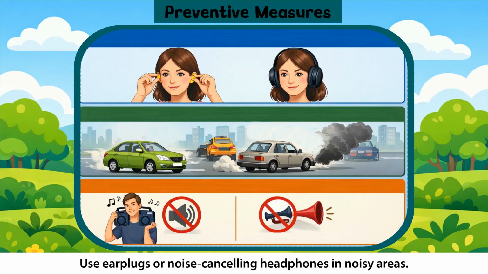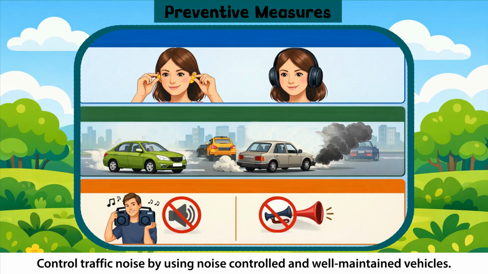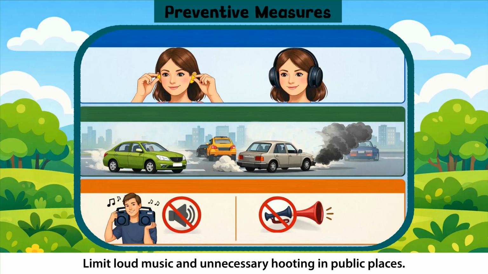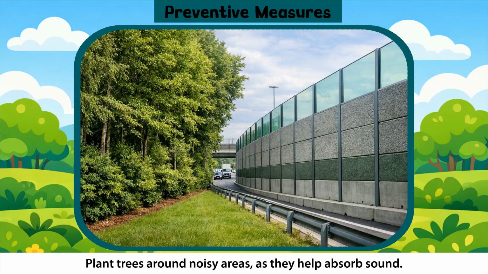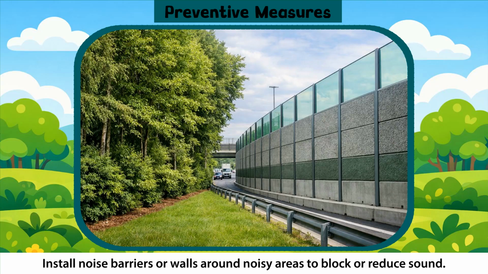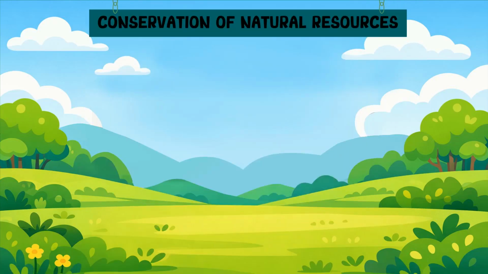Preventive measures. Use earplugs or noise-cancelling headphones in noisy areas. Control traffic noise by using noise-controlled and well-maintained vehicles. Limit loud music and unnecessary hooting in public places. Plant trees around noisy areas as they help absorb sound. Install noise barriers or walls around noisy areas to block or reduce sound.